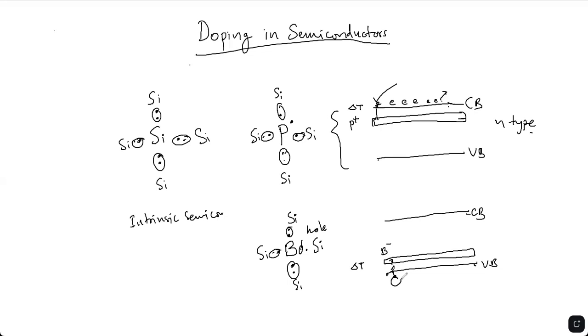Here again, holes are created in the valence band. So there is electron transport within the valence band. This hole can move down and the electrons can move up. In this way, conductivity takes place in this semiconductor. This type of semiconductor is called a p-type semiconductor. The majority carriers are holes in this semiconductor. In the case of an n-type semiconductor, the majority carriers are electrons.